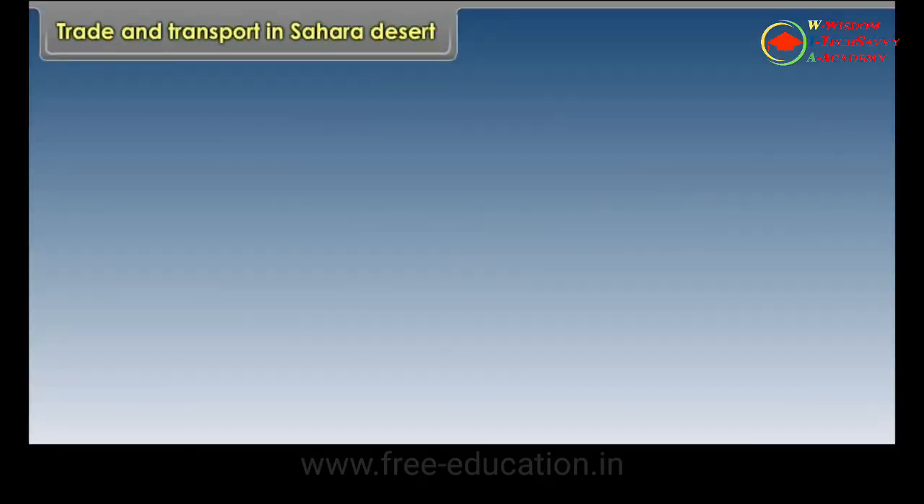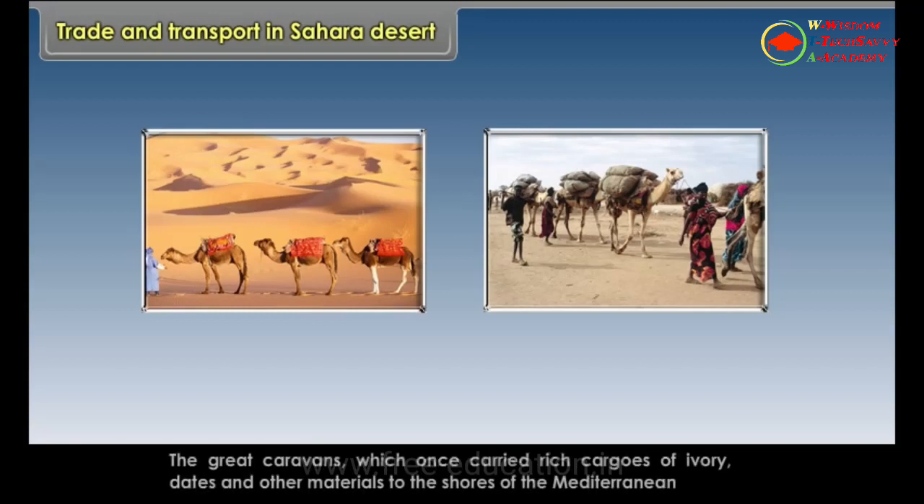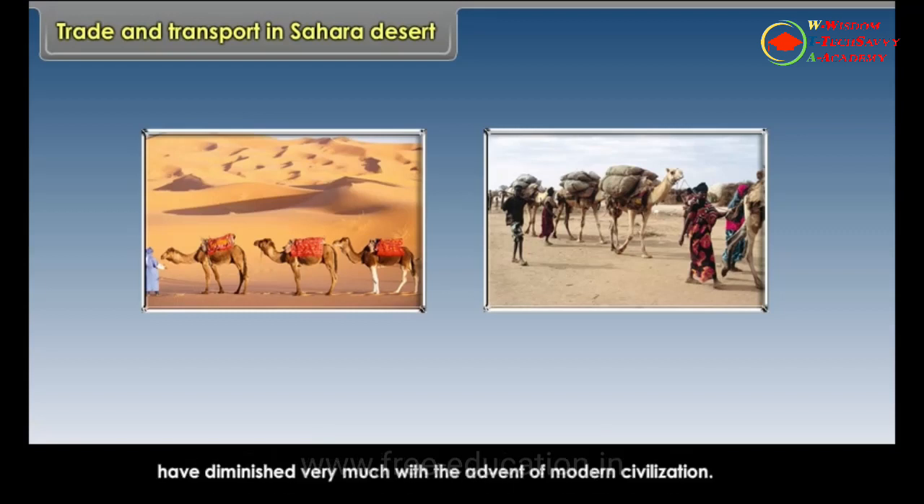Trade and transport in Sahara Desert. Camel is the ship of the desert. The nomads travel in caravans. The great caravans which once carried rich cargoes of ivory, dates and other materials to the shores of the Mediterranean have diminished very much with the advent of modern civilization.